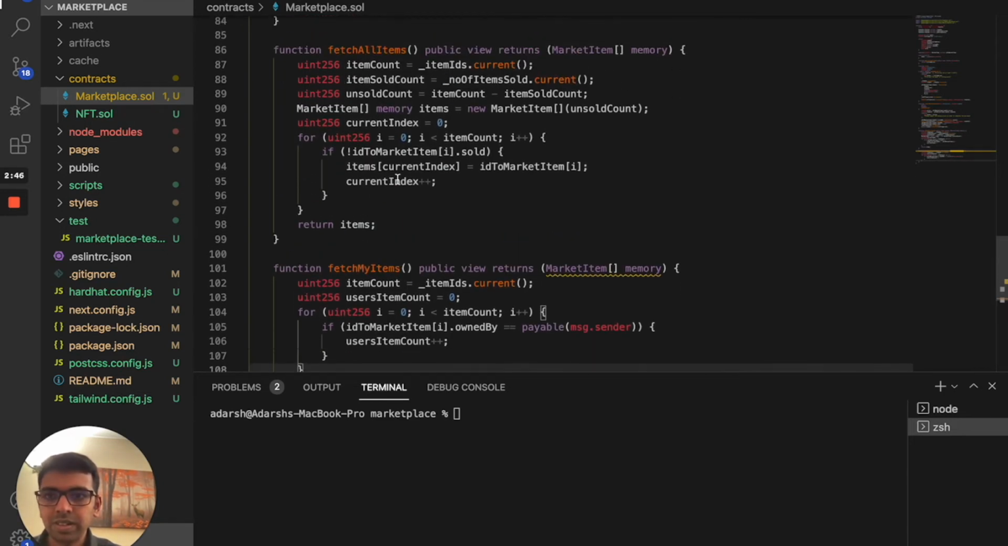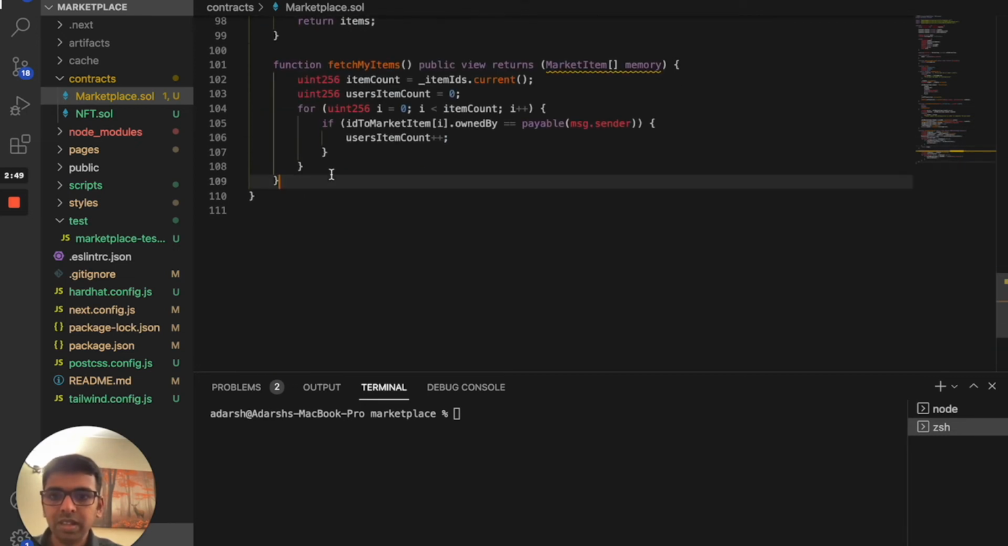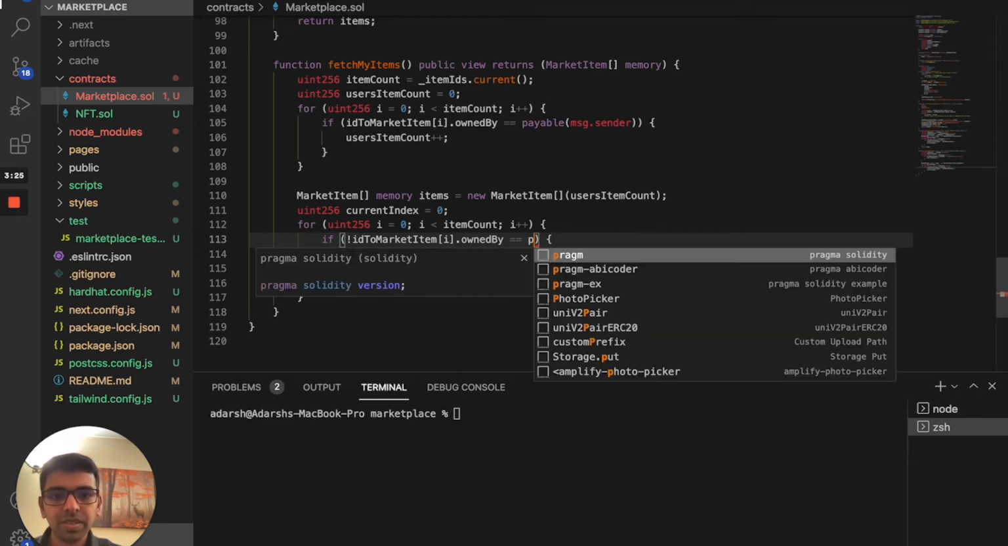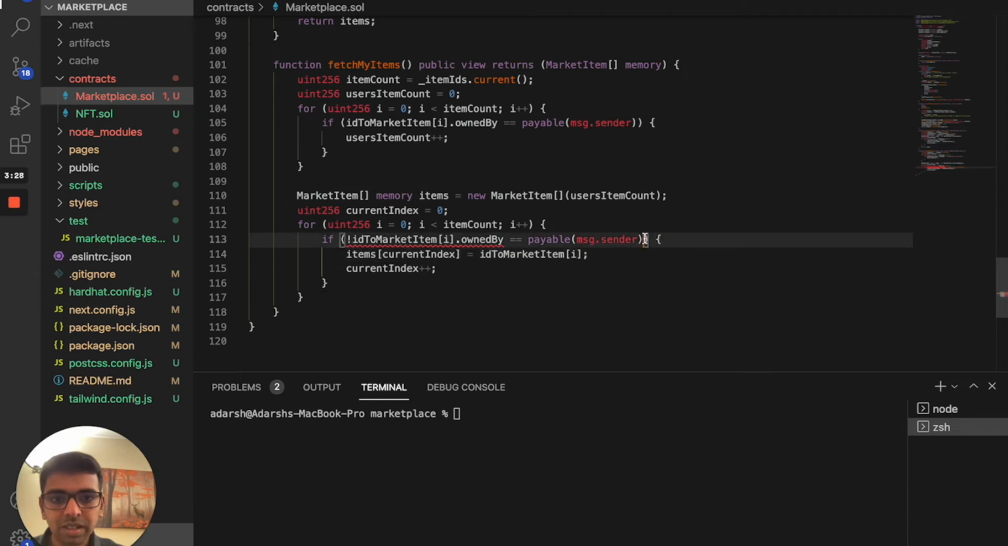Let's copy the function from the previous one and modify it later. What happens here is we initialize the items, and we need to use the user item count so that we initialize the return array of items. Then we're going to keep a current index so that we can increase the array index when we are adding something to the items array. We loop through it, and we have to check that the owner is equal to the payable message.sender address. That is again something we need to do here. Let's save this and return items.